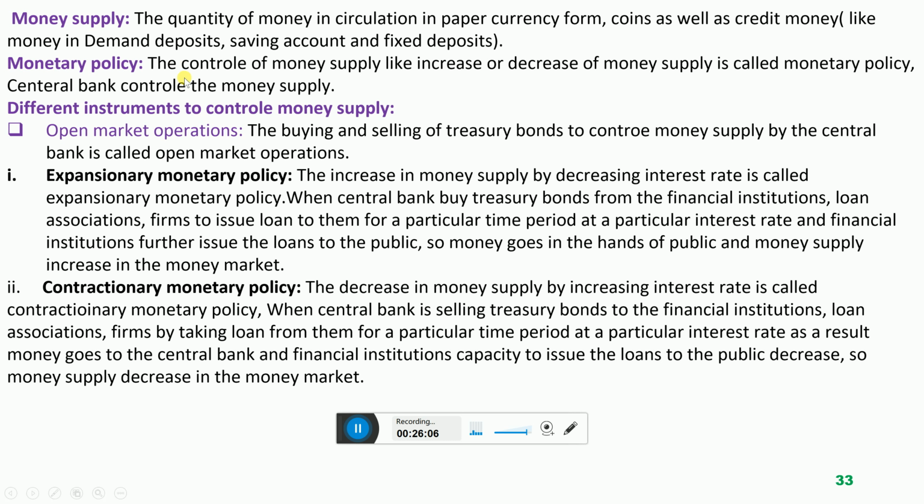Monetary policy, the control of money supply, like increase or... okay, I'll repeat this in the next lecture because this video's file size is increasing more, so this creates a problem in uploading. That is why I'm stopping for the time being, and I will repeat in the next lecture, inshallah, again.